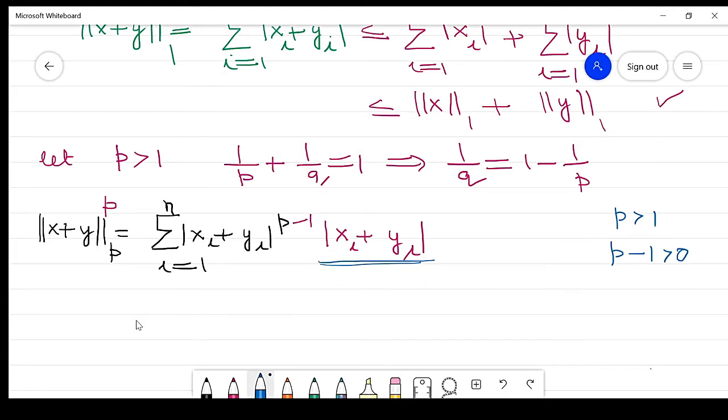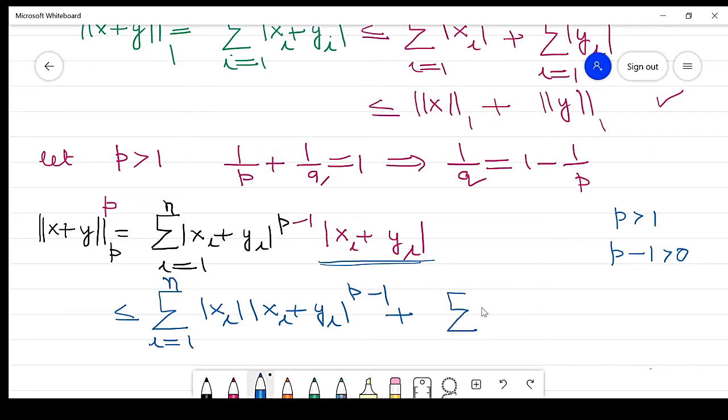Now by the triangle inequality, this is less than or equal to the summation of |xi| into |xi plus yi| raised to power p minus 1, where i runs from 1 to n, plus the summation of |yi| into |xi plus yi| raised to power p minus 1, and i is running from 1 to n.